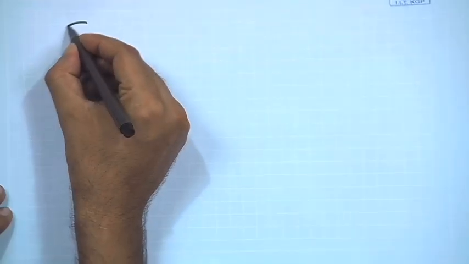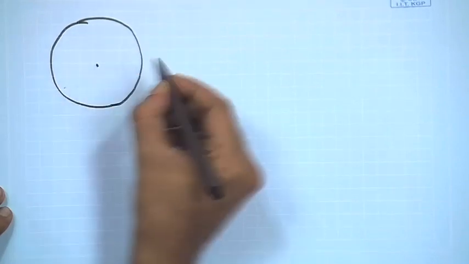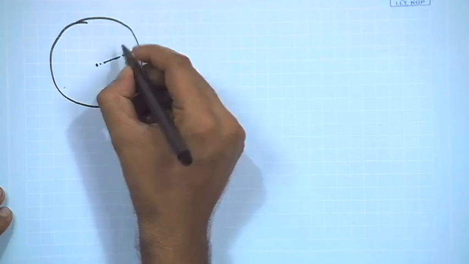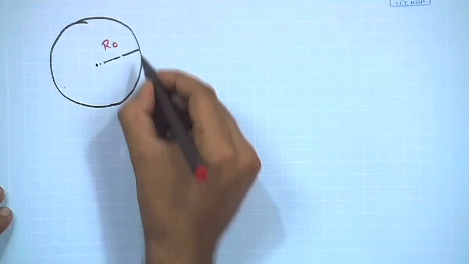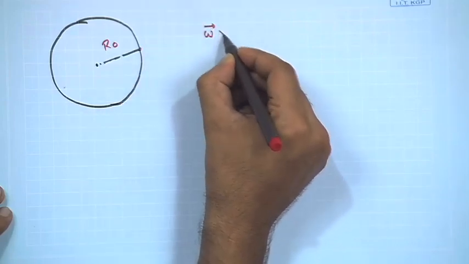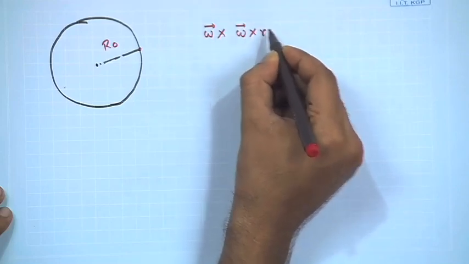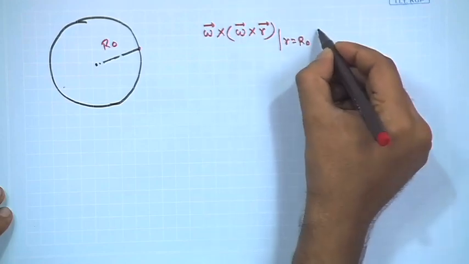So, with this we also briefly introduce the effect of centrifugal acceleration, that is the last topic of this chapter. Okay. So, this is our earth. Any point on earth is at the radius of earth, r0. At any point, the centrifugal acceleration is given by omega cross omega cross r, at r equal to r0.